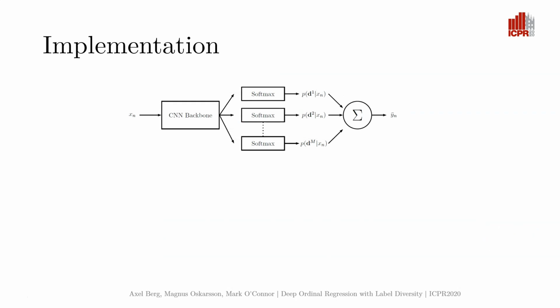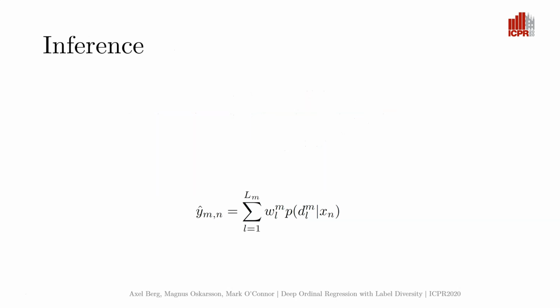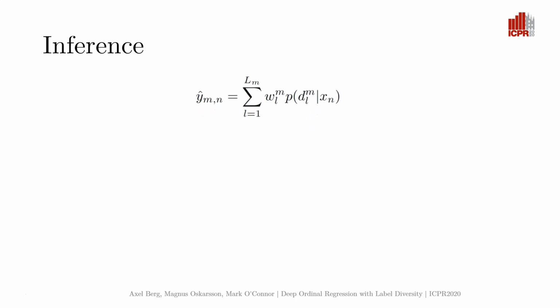Label diversity can be used together with any deep neural network by replacing the last fully connected layers and their activations by multiple prediction heads, one for each set. At inference time, we compute the expected value of each distribution to form multiple predictions. The final prediction is computed by averaging the predictions formed by each head.